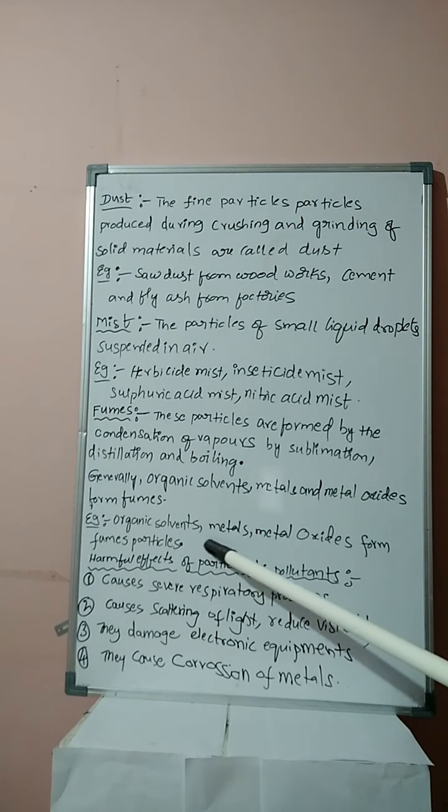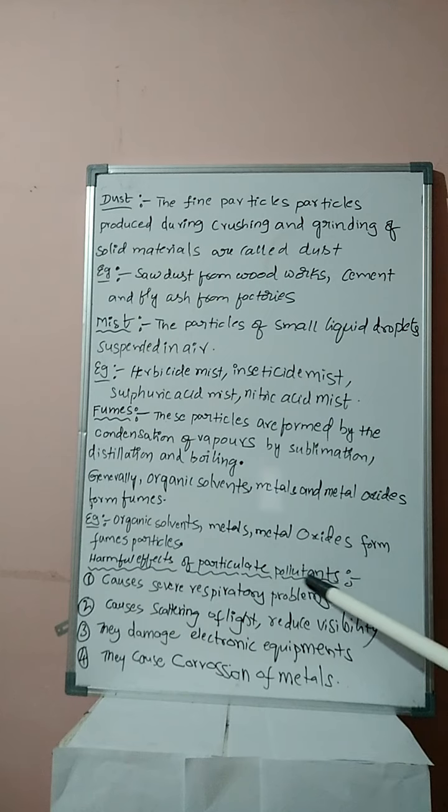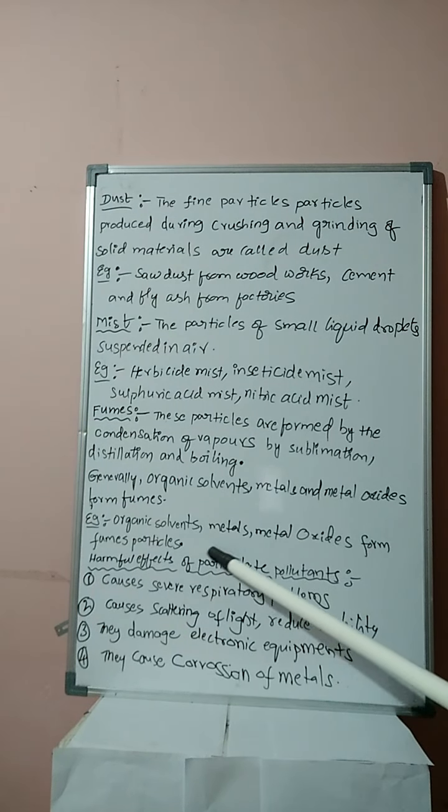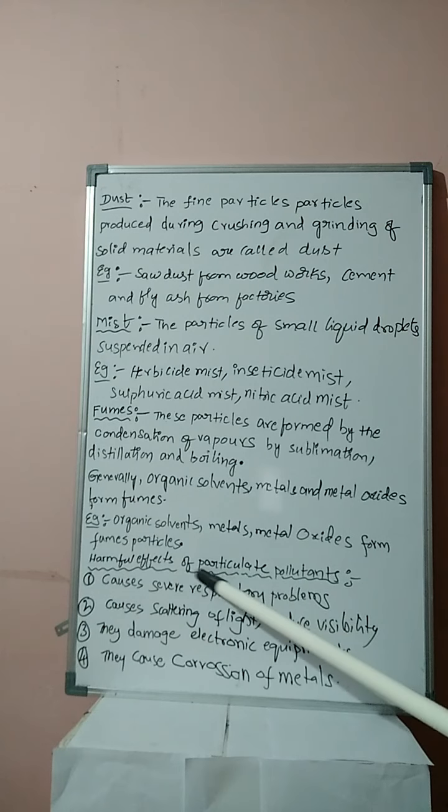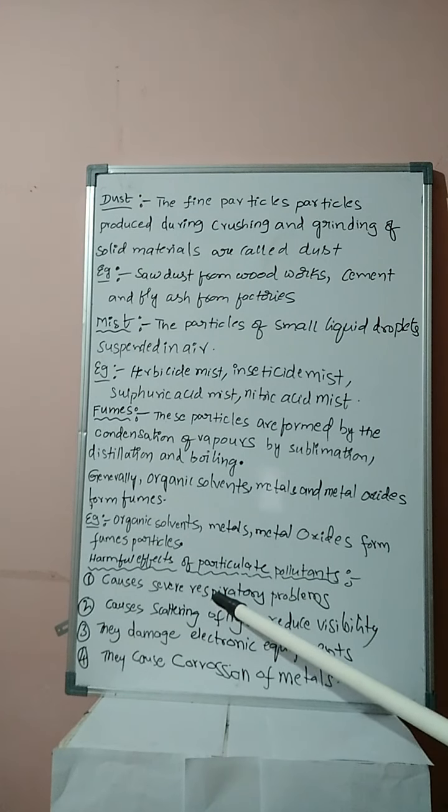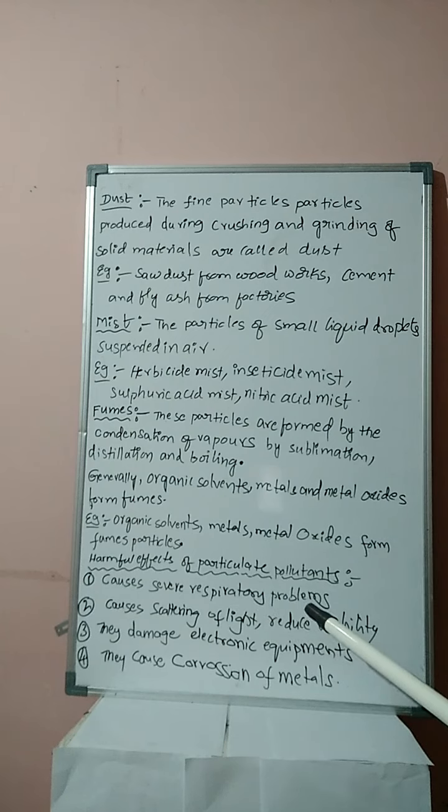The reason is that particulate pollutants are minute particles, with size in the order of micrometers, that is 10 to the power of minus 6 meter. Like coronavirus enters the nose and causes infections, similarly these particulate pollutants do.